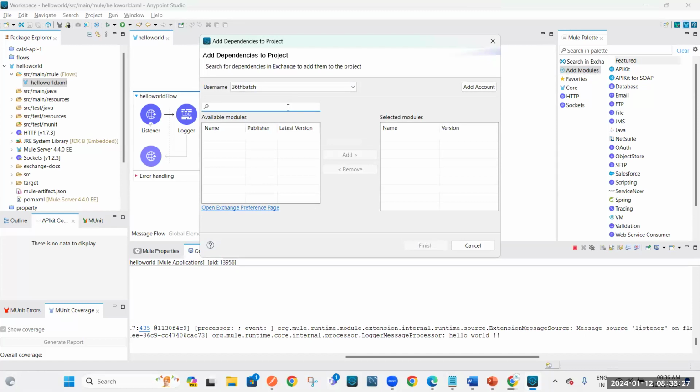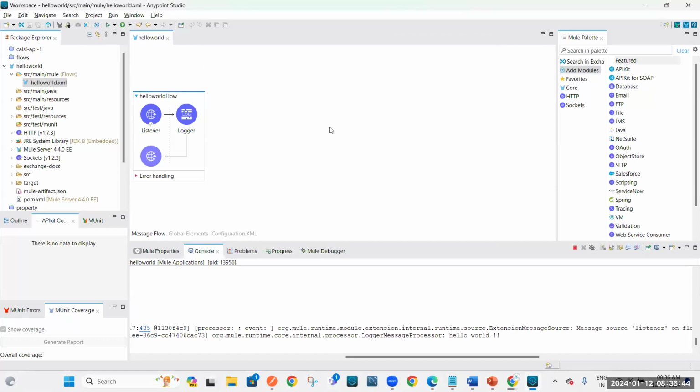What was that you said? AD? Not Active Directory servers, I'm just talking about Active Directory. Okay, Active Directory, we will connect it. Any end system we can interact with through MuleSoft.